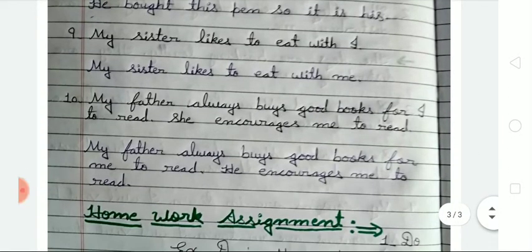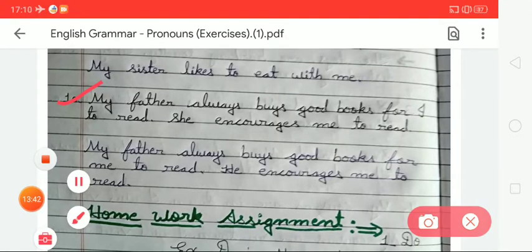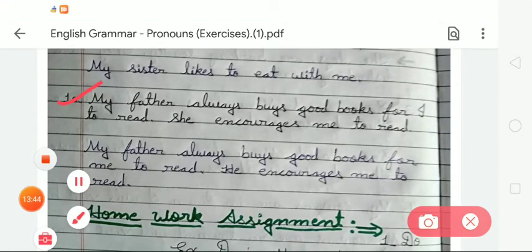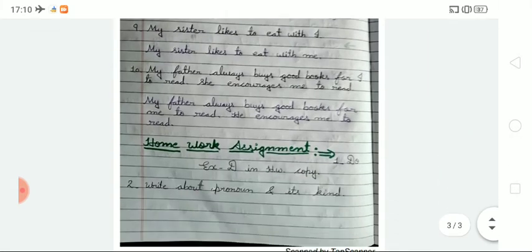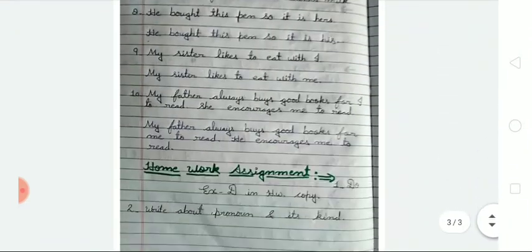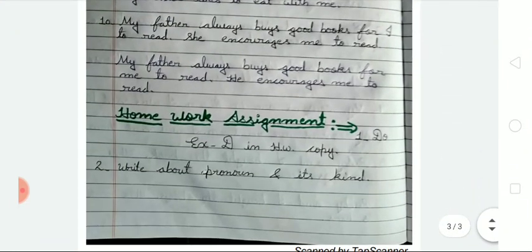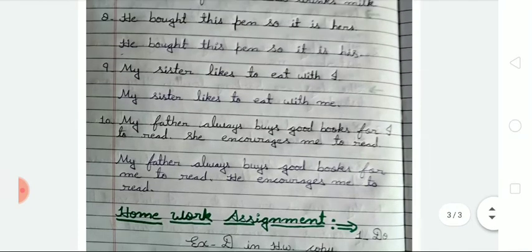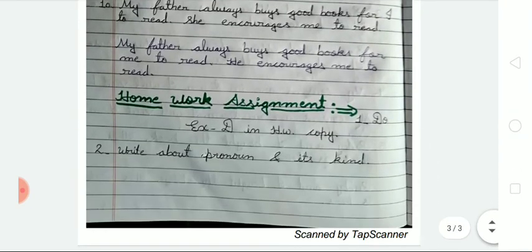Now the last one is number 10, my mother always buys good books for I to read. She encourages me to read. So we have to write my father always buys good books for me to read. He encouraged me to read. Okay students, so like this you have to write this given exercise in your notebook, okay student. And after that, your homework is you have to write this given exercise D in your notebook, and you have to also write about pronoun and its kinds with examples, okay student.